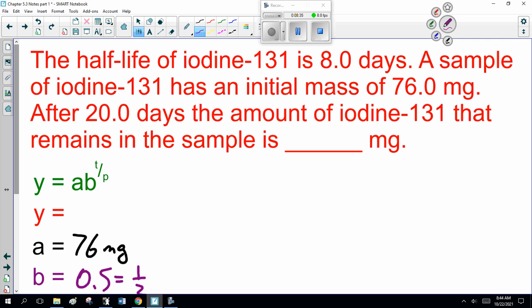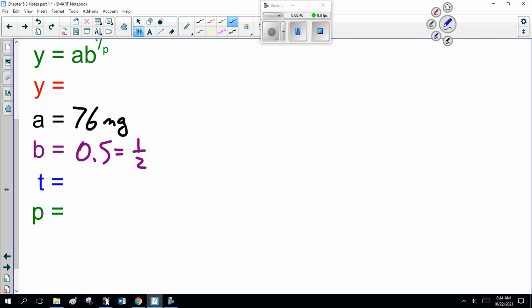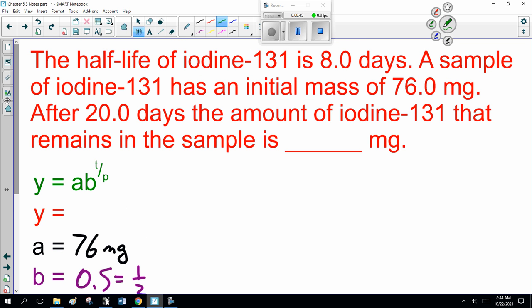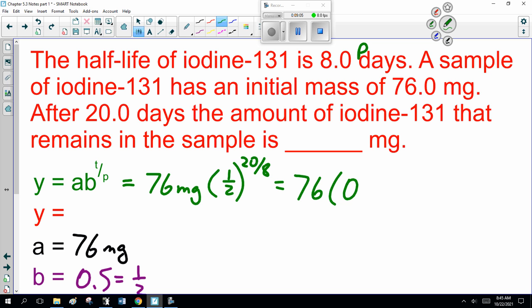Time. Now, time is 20 days. Because the half-life is 8 days. And that's confusing. This is P, time to double or cut in half. So plugging the numbers in here, we have 76 milligrams times 1/2 to the 20 divided by 8. Now, some of you will insist on simplifying this. So if you go to a calculator, that's like that. So plug those numbers in, and what do you get?